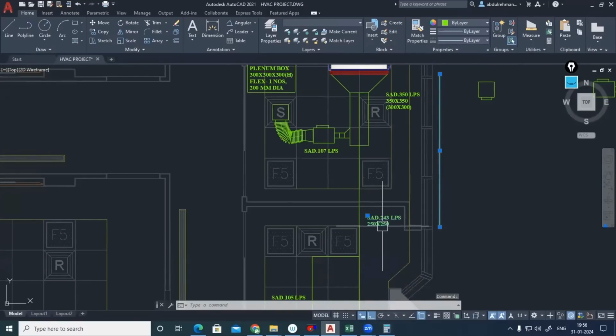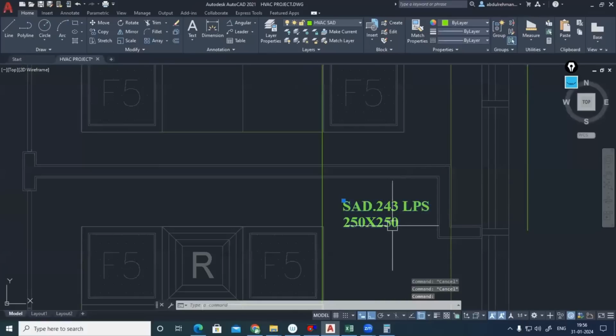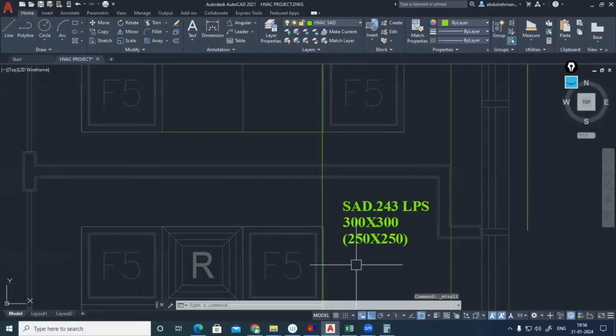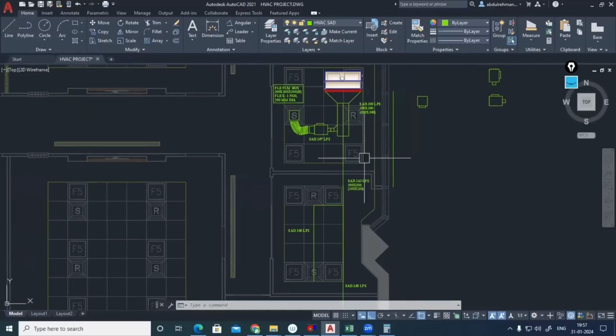So we should mark that as 300 by 300. Means 300 by 300. See, I'm considering 50 mm, 25, 25: top side 25, bottom side 25, inside the duct. Fiberglass only I'm considering. But if you are going for some other material, 13 mm is mandatory, 13 mm top side, 13 mm bottom side. Maximum we can consider for the time being.